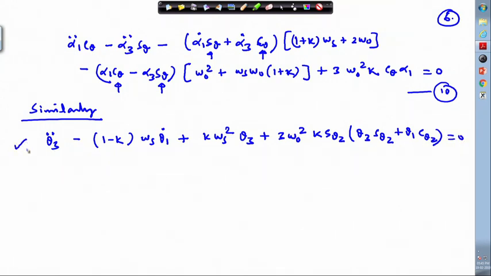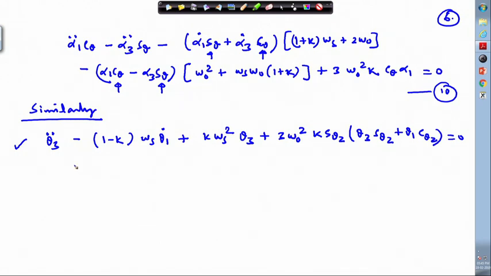This is the equation for theta 3 dot that we have written earlier. Here we have taken the case of the satellite which is symmetric about one of the axes. It is called the inertial symmetry.